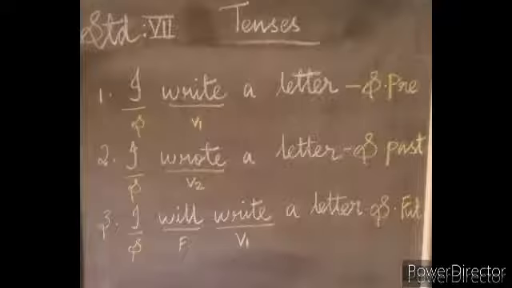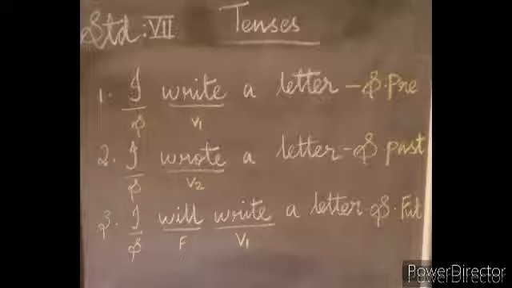Next, I will change the same sentence into past and future tense. I wrote a letter. This sentence is a simple past tense. What is the rule for simple past tense? Subject plus verb 2. Subject I, verb wrote. Wrote is the past form of write. I wrote a letter. Simple past tense.